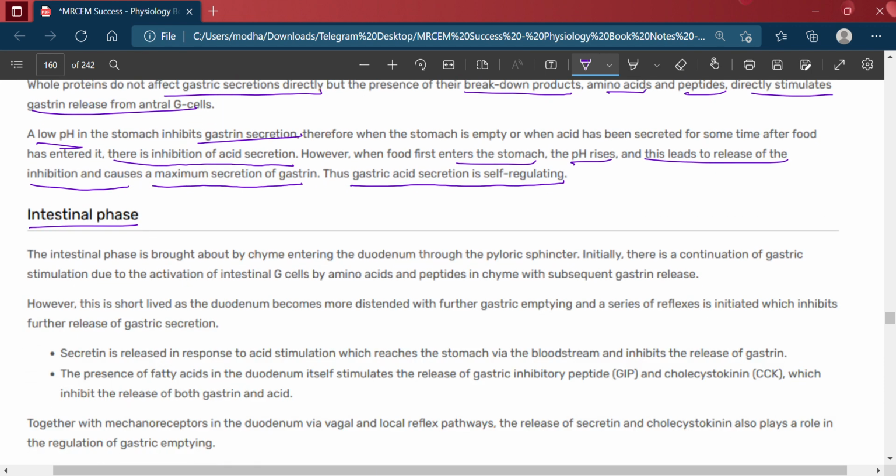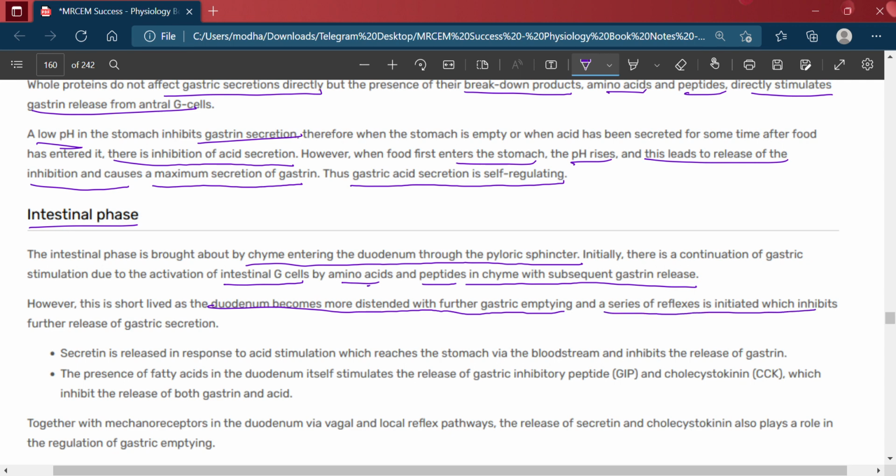Now, intestinal phase. The intestinal phase is brought about by chyme entering the duodenum through the pyloric sphincter. Initially, there is a continuation of the gastric stimulation, due to the activation of the intestinal G cells by amino acids and peptides in chyme, with subsequent gastrin release. However, this is short-lived as the duodenum becomes more distended with further gastric emptying, and a series of reflexes is initiated which inhibit further release of the gastric secretion.